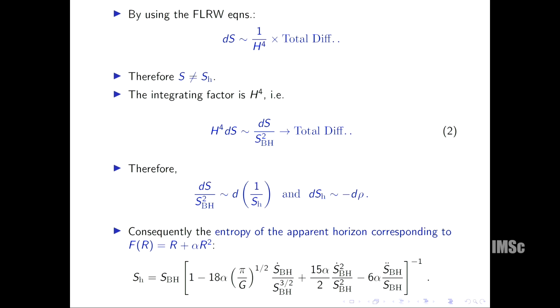And if we again integrate the differential equation, we can get the proper entropy for the R plus alpha R squared gravity, by which we can retrieve the cosmological field equation from the thermodynamic law. So there are 2 stages: one is the gravity with 1 thermodynamic degree of freedom and the other with more than 1. The basic rules are simple. If we want to associate some quantity with entropy, then you have to prove 2 things. Number 1, it is totally differentiable, and number 2, it is increasing or not.